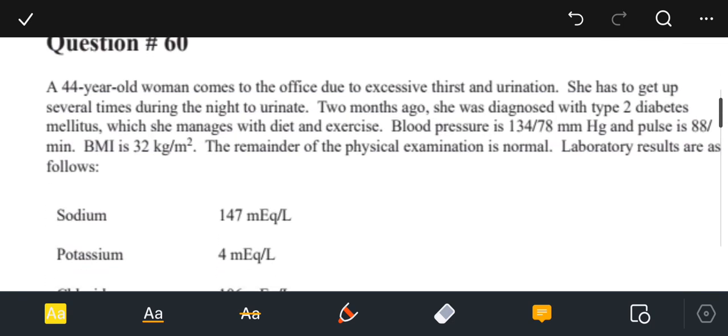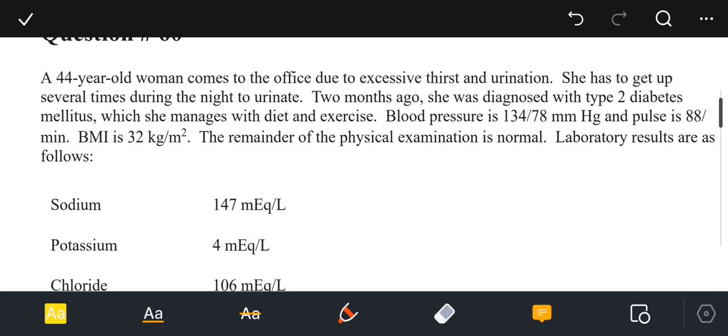Moving on to the next question, that is question number 60. So in this question they are asking about a 44-year-old woman who comes to the office due to excessive thirst and urination. She has to get up several times during the night to urinate. 2 months ago, she was diagnosed with type 2 diabetes mellitus, which she manages with diet and exercise.